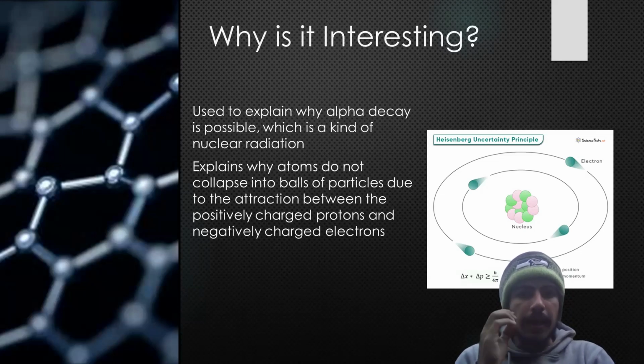It helps us explain why atoms do not collapse into a ball of particles due to the attraction between the negatively charged electrons and positively charged protons. If the electron is too close to the nucleus, its position in space is accurately known. This means that there will be a large error when measuring its momentum. The electron would travel quickly enough to escape the atom entirely.